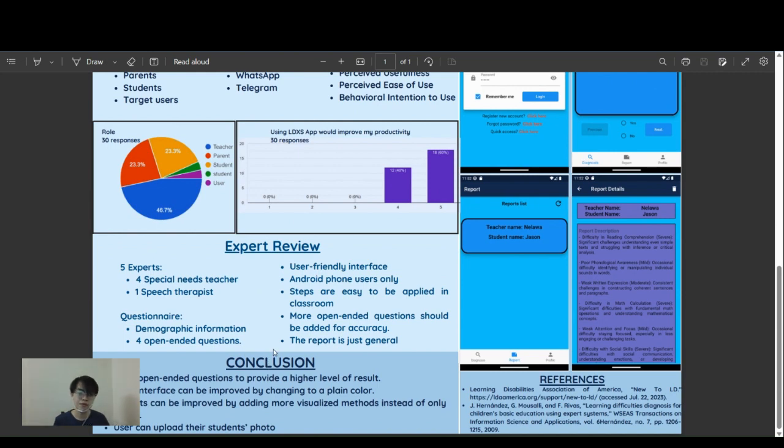For the conclusion and future work, more open-ended questions should be included to provide a higher level of result, as I mentioned just now. The user interface can be improved by changing to a plain color because it is easier to read and also more user-friendly. The reports can be improved by adding more visualized methods instead of only words, for example a bar chart to show the severity of the learning disabilities. We also plan to include a function where the user can upload their students' photos so that they can classify their reports better.